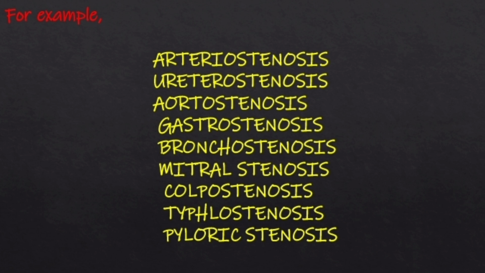Bronchostenosis, which means narrowing of the bronchus. Mitral stenosis, which means narrowing of the mitral valve of the heart. Colpostenosis, it is a narrowing of the lumen of the vagina. Typhlostenosis is the narrowing of any passage or orifice. Pylorus stenosis is the narrowing of the pylorus.